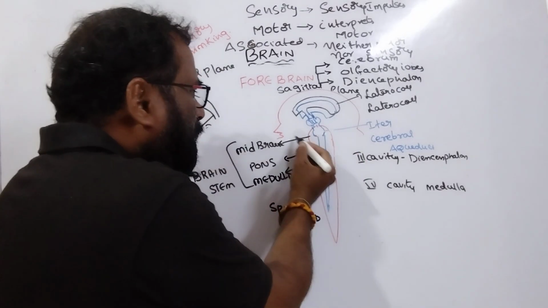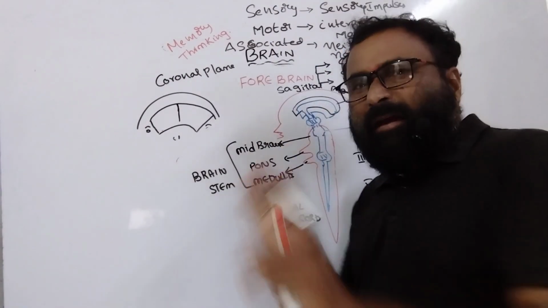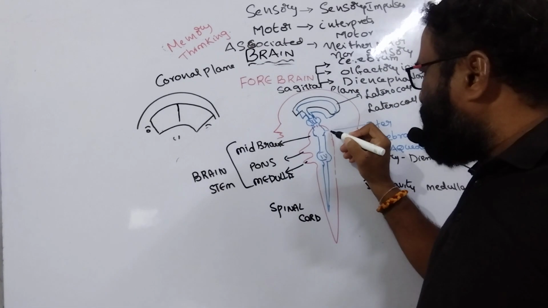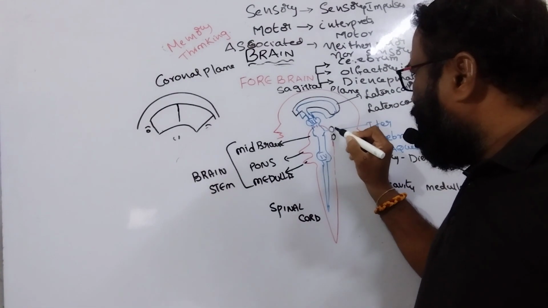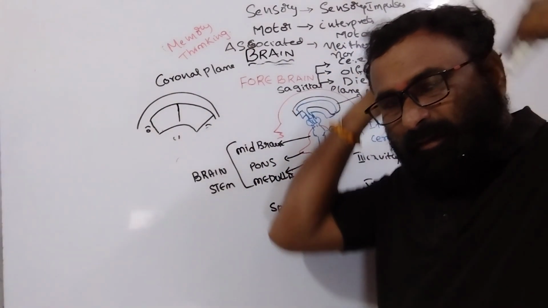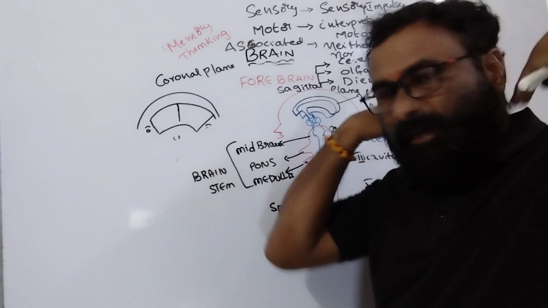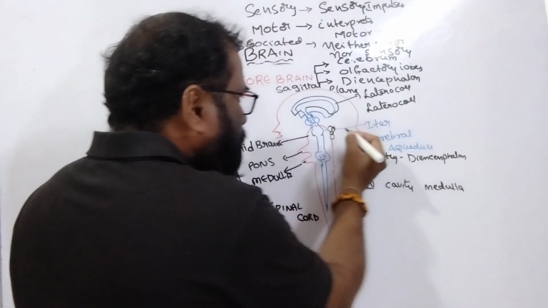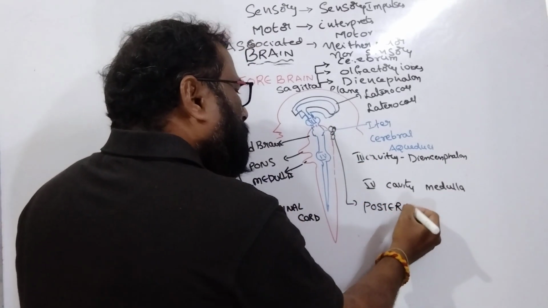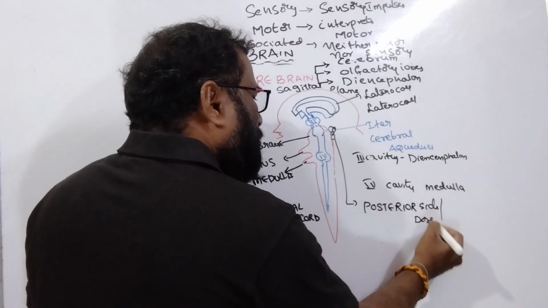And here you observe, this is our anterior end. I am standing here. This is my anterior end. This is my posterior end. Here at the posterior side of the midbrain, there are 4 lobes. The location of the 4 lobes is the dorsal side, that is, the posterior side of the midbrain. Posterior side is synonymously called the dorsal side.